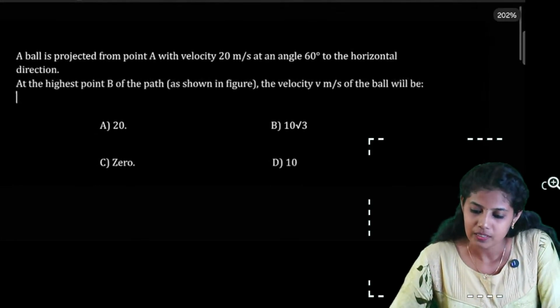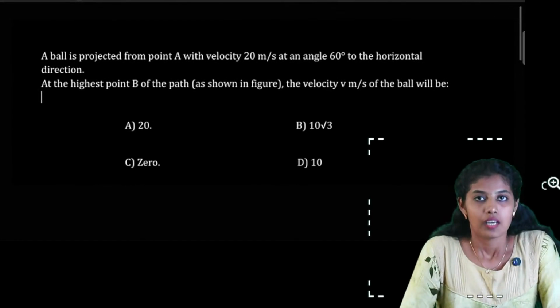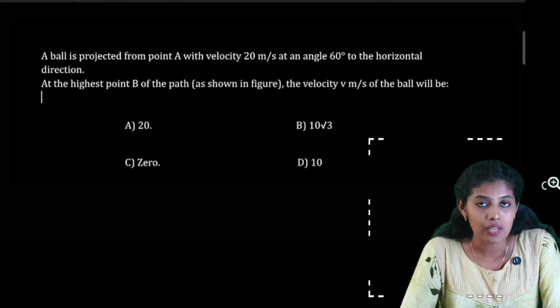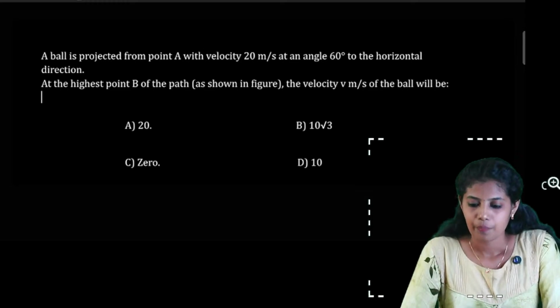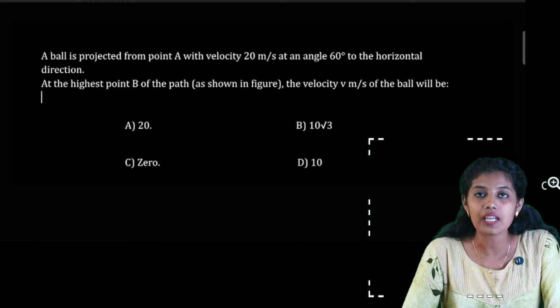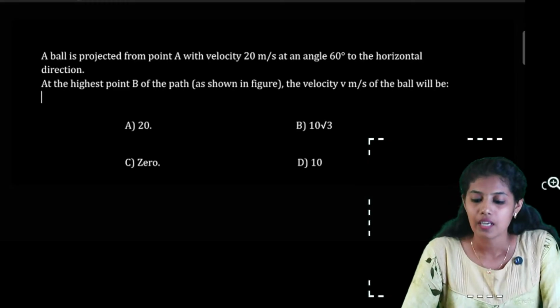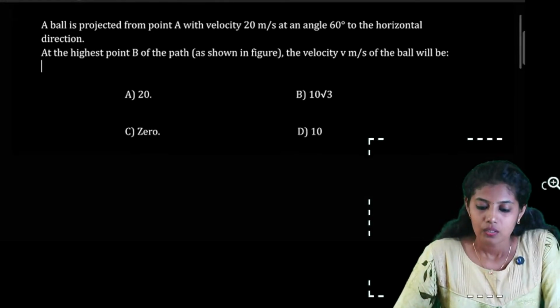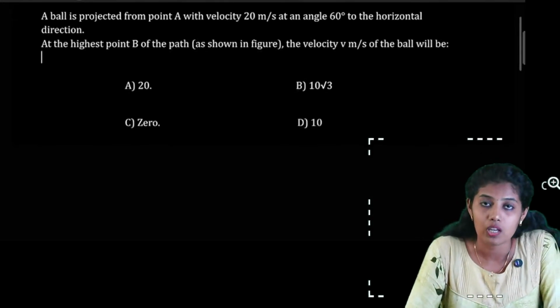So I hope you can see this question. A ball is projected from point A with velocity 20 meter per second at an angle 60 degree to the horizontal direction. At the highest point B of the path, the velocity of the ball will be? So we are supposed to find the velocity of the ball at the highest point.